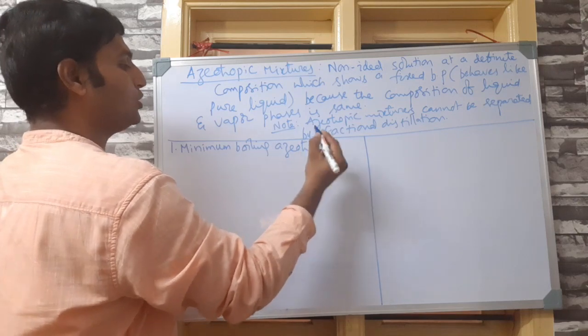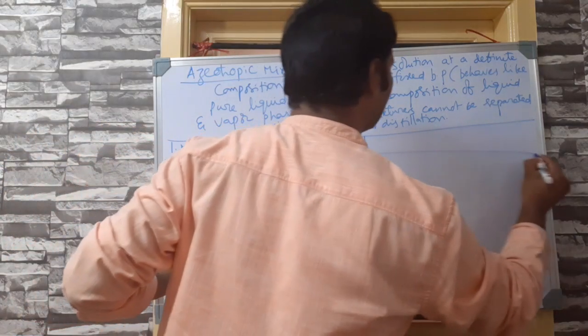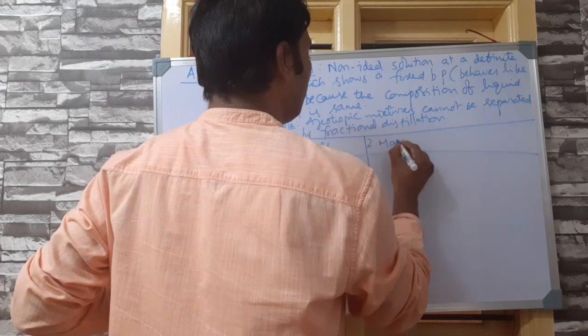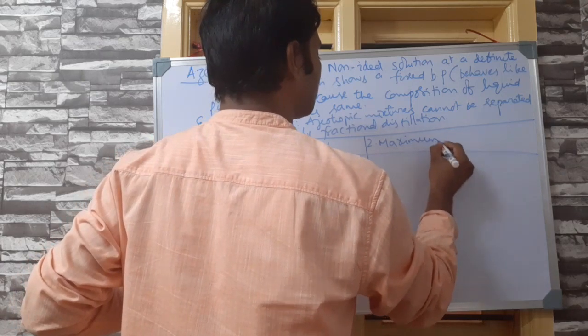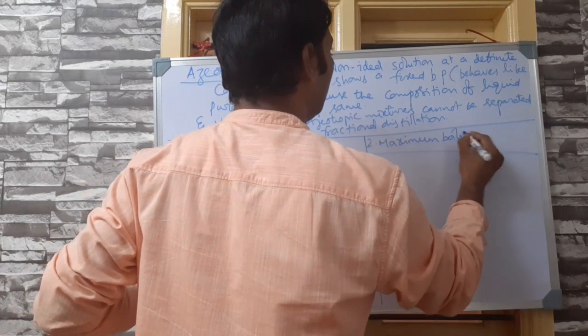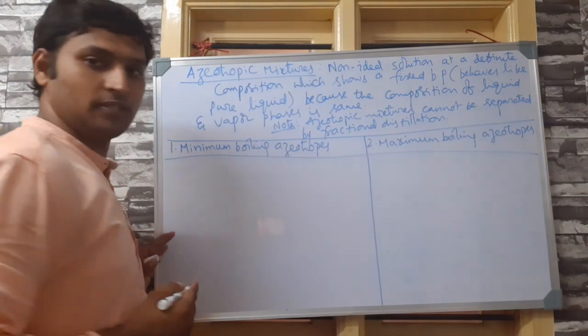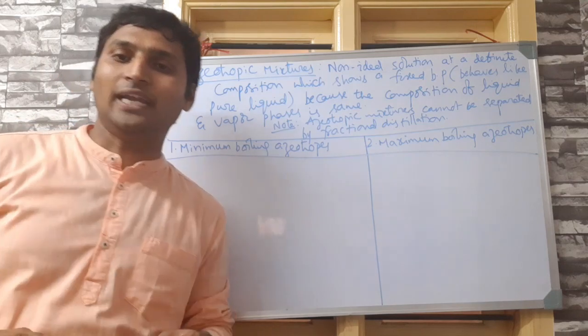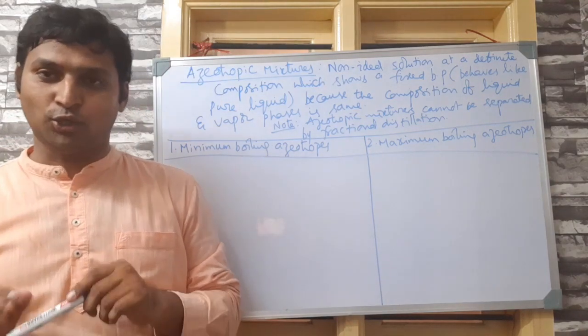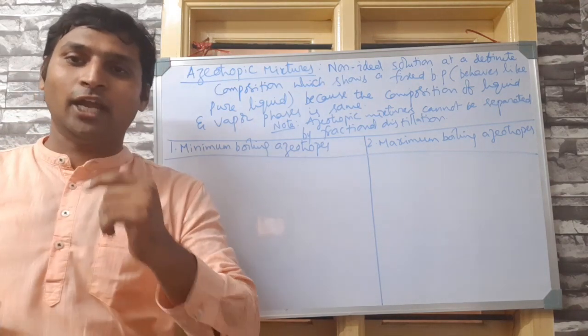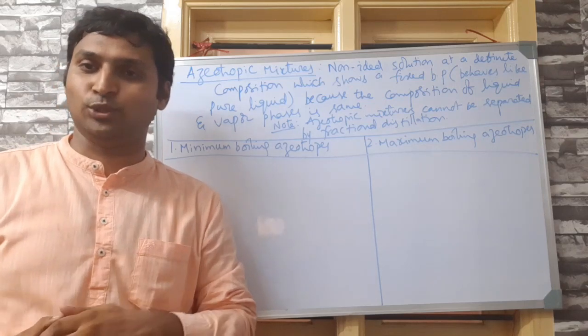Minimum boiling azeotropes. And the second one is maximum boiling azeotropes. To introduce minimum and maximum boiling azeotropes to you, I should remind you the categories in non-ideal solutions.